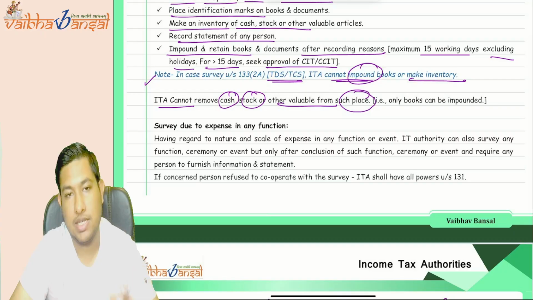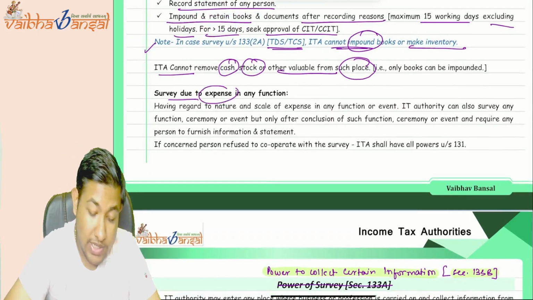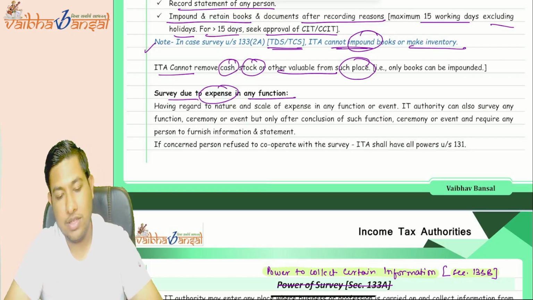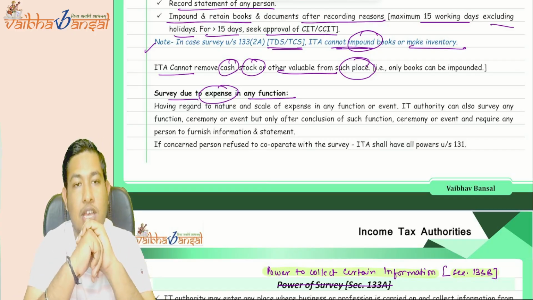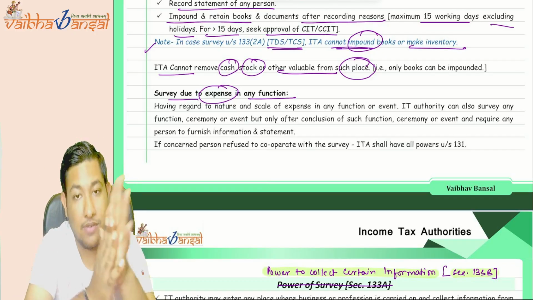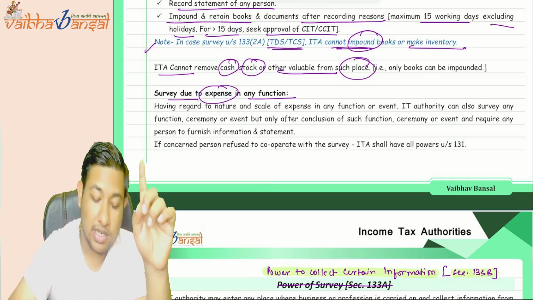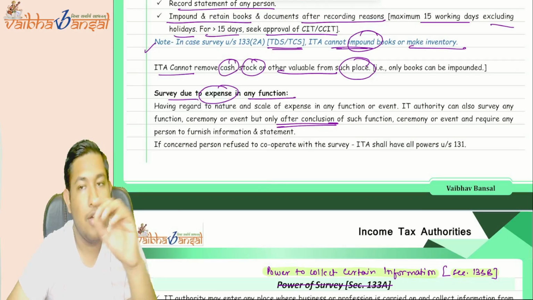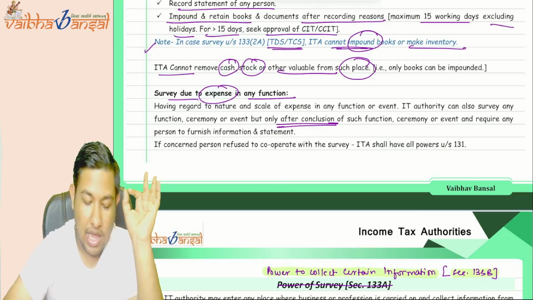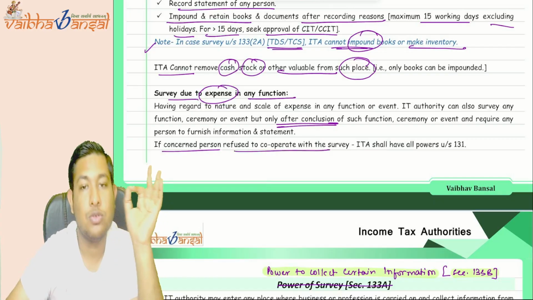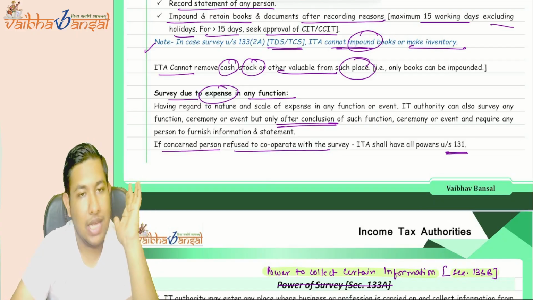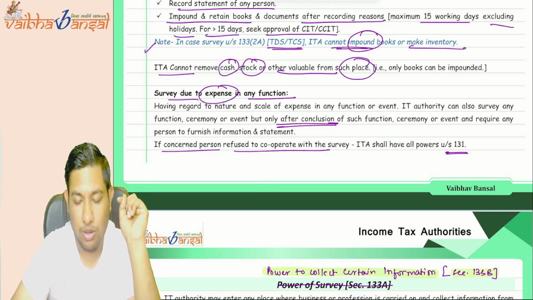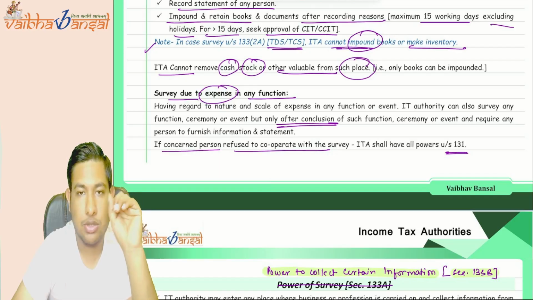Okay. Now, survey due to the expenses and any other function. If the survey is conducted due to the functions, where the expenditure is very high on that particular function, that is why the survey is conducted. So it can be conducted only after the conclusion of such function. And if the authorized person is not cooperating with the survey, then the power under section 131 can be exercised, that all the powers of the civil court can be activated by the income tax authorities. Understood? Is this clear?